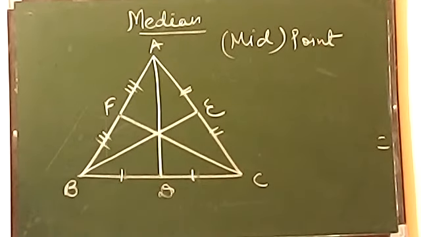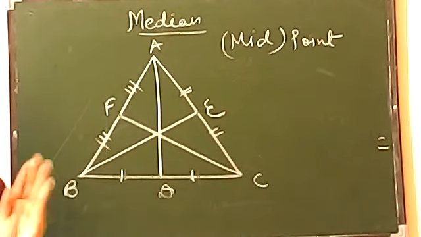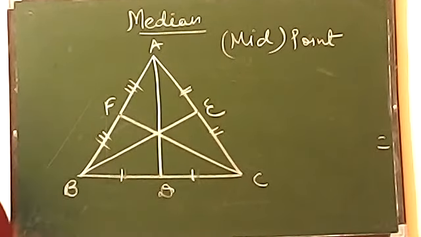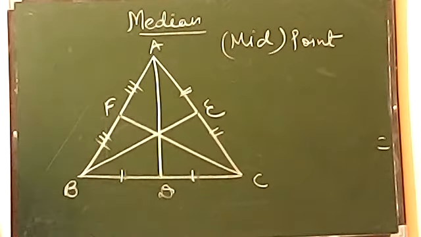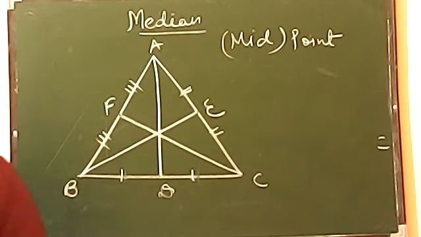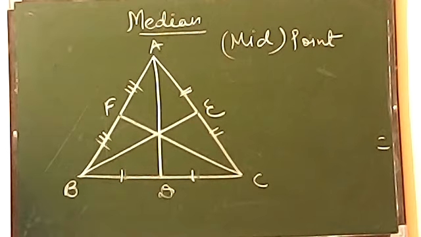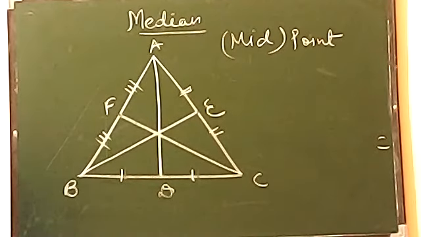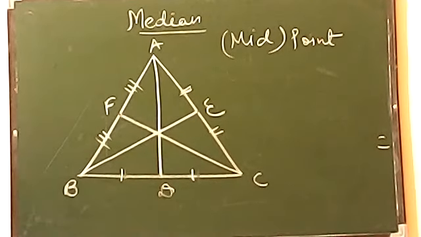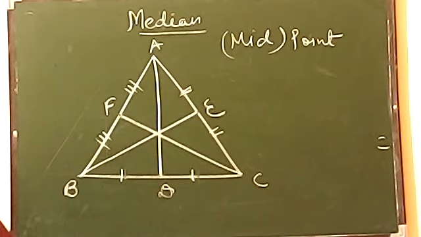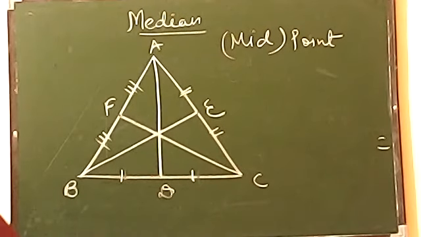So students, the similarity between median and altitude is that they are line segments, and they are drawn from the vertex to the opposite side. The only difference is that altitude makes a 90-degree angle with the opposite side, and median divides the opposite side into two equal parts. I hope it is clear to all the students. Please respond yes or no.